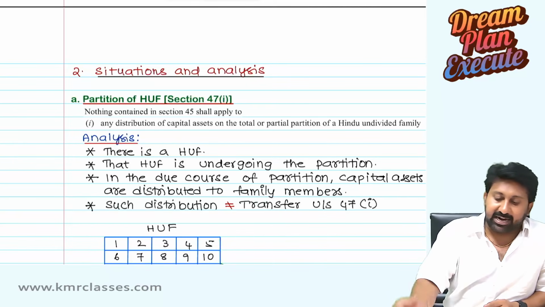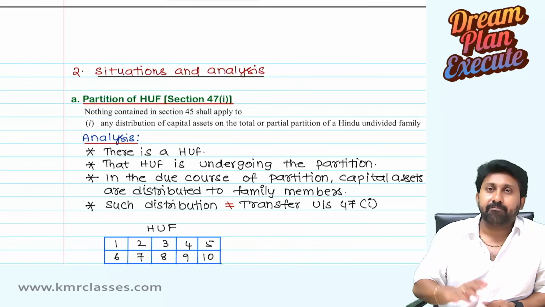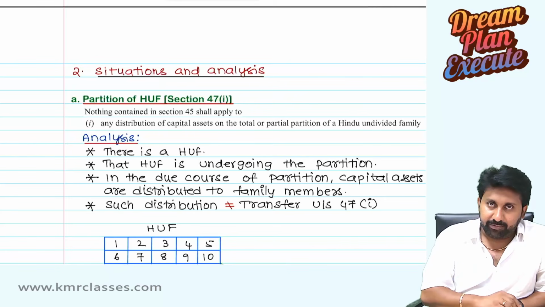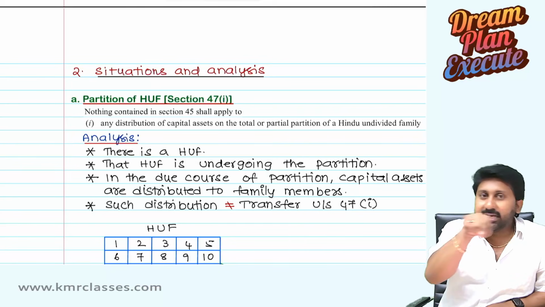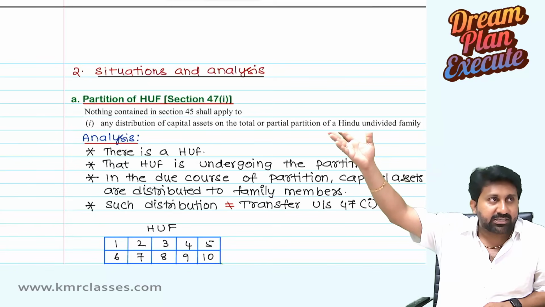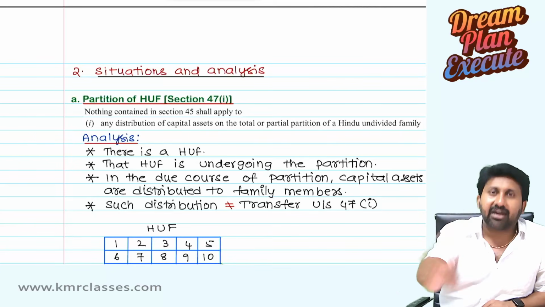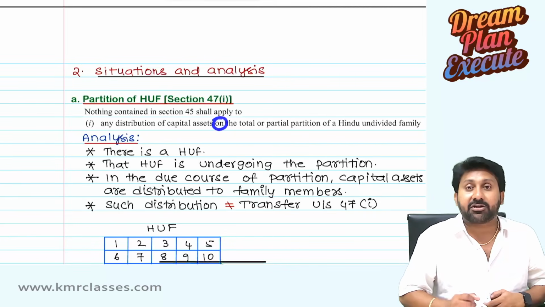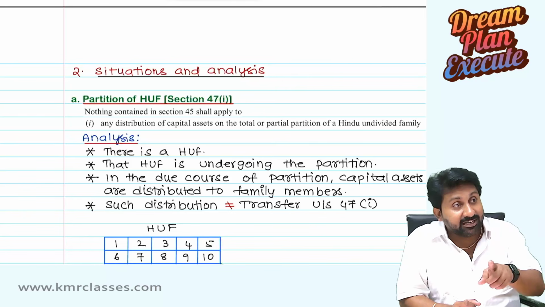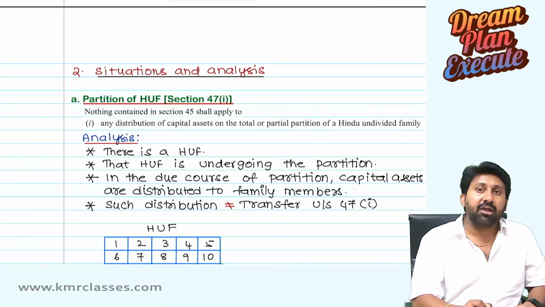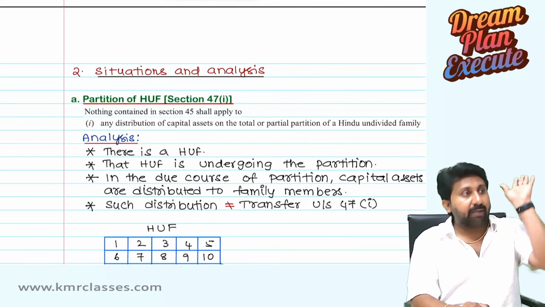So try to understand it clearly. My question is very simple. Whenever there is a partition of HUF, HUF transfers to its family members. That transfer is not chargeable to capital gains tax. Subsequently, if the family member transfers that to some outsider, capital gain tax will get happily attracted. The reason is that it is not distributed on partition, that is already partitioned asset you are transferring, that will not invite clause 1. Therefore, it is a transfer chargeable to capital gains.